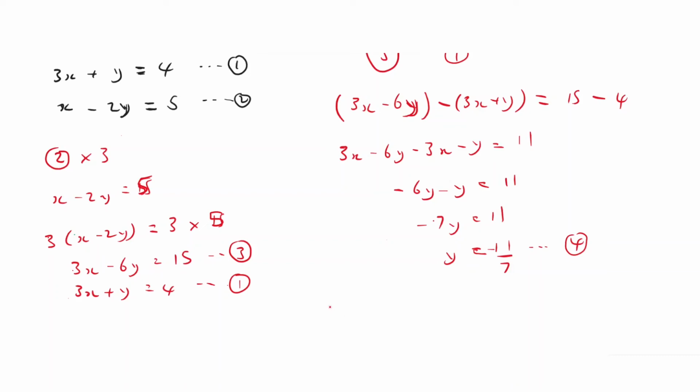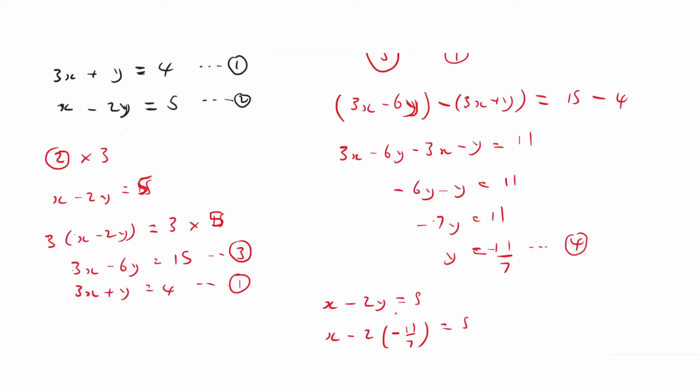All right. So equation number 2 is x minus 2y equals 5. Where I say y, I'm going to put minus 11 over 7. So I end up with x minus 2 times minus 11 over 7 equals 5.